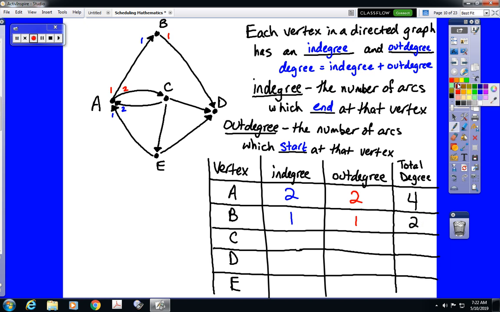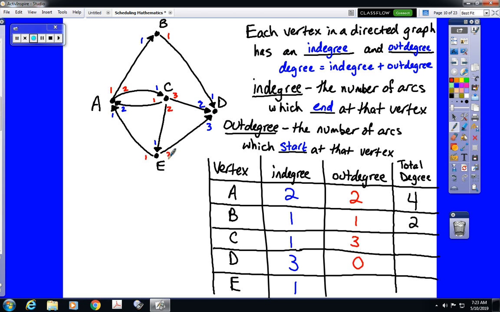We're going to finish filling this out. I'm going to go through each of these here. C has one arc going in. D has 3 arcs going in. And E has 1 arc going in. In terms of beginning, C has 3 arcs beginning, so its out degree is 3. D has no arcs beginning, so its out degree is 0.